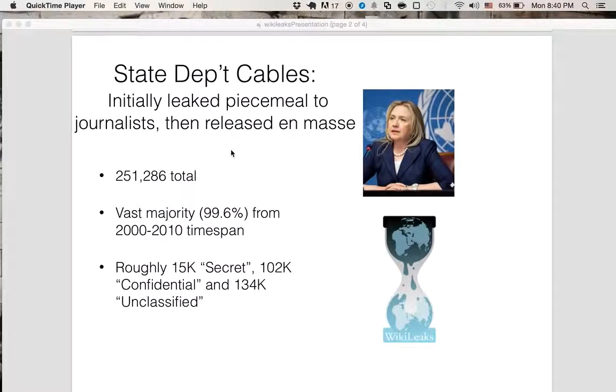Cables in this context mean internal communications sent between embassies, or from embassies back to the State Department. So this is all information and internal communication related to U.S. diplomacy and U.S. engagement abroad.